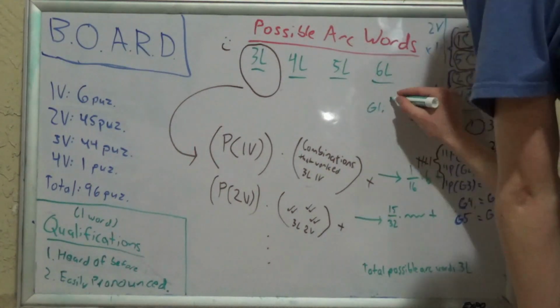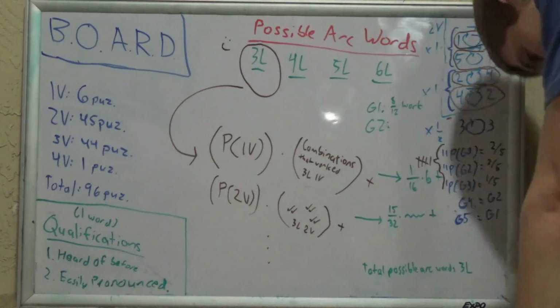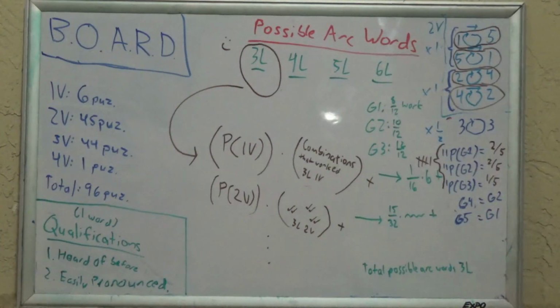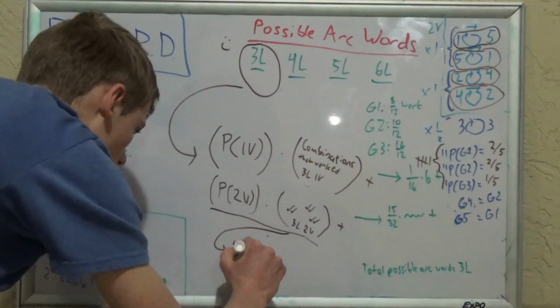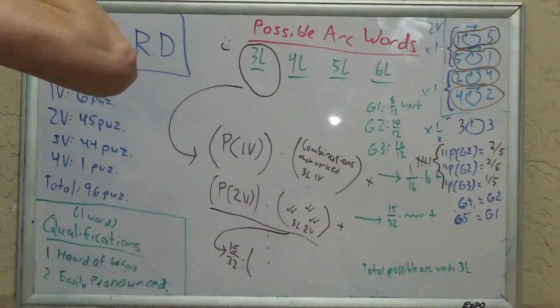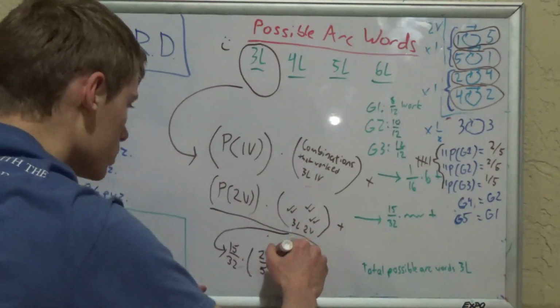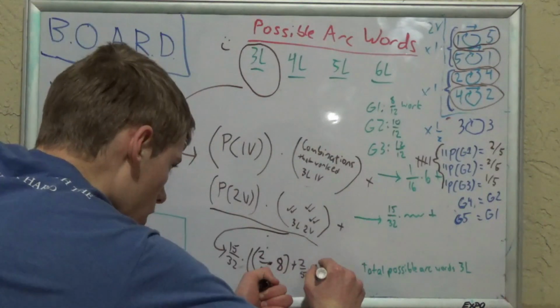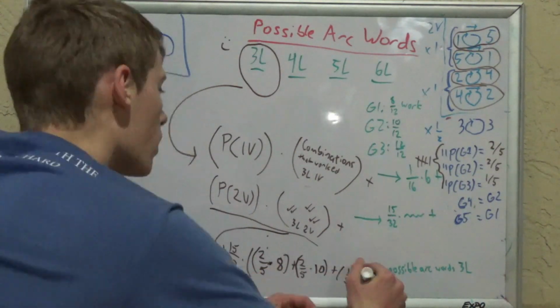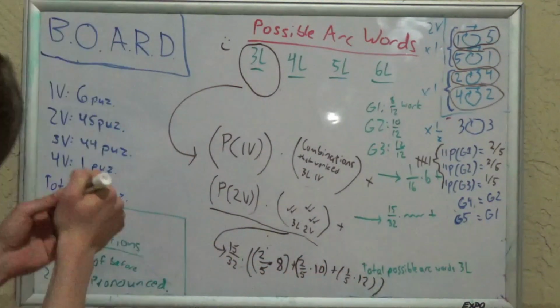8 of the 12 combinations work for group 1, 10 out of the 12 for group 2, and all 12 for group 3. So we can finally put together the combinations that come from 2-vowel groups. There's a 45 out of 96, or a 15 out of 32, chance of getting a 2-vowel puzzle, and inside of the parentheses we have a 2/5 chance of getting group 1, multiplied by 8 combinations, added to a 2/5 chance of getting group 2 times 10 combinations, plus a 1/5 chance of getting group 3 times 12 combinations.